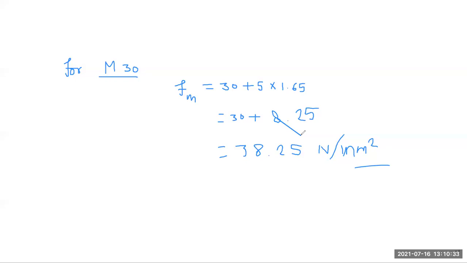Normally water content is 180 to 200 liter per meter cube of concrete, and fine aggregate to coarse aggregate ratio is 1 to 2. Normally it is in the range of 1 to 1.5 up to 1 to 2.5.